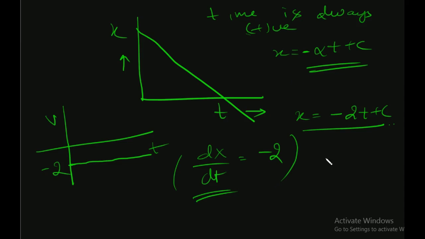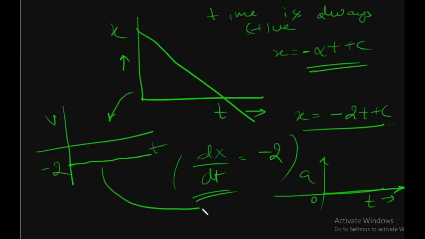What is the acceleration? It is 0. So we draw the at graph also. It is on the t line because it is always 0. So from the xt graph, you can derive the vt graph, and from the vt graph, you can derive the at graph. This is very important, and it comes in a lot of exams. Whatever you are planning to do, you should know this by heart. How to draw the xt graph, then the vt graph, then the at graph.